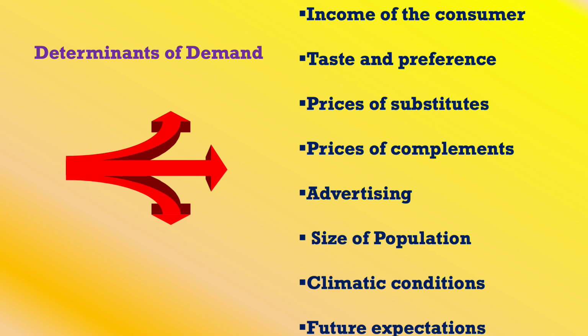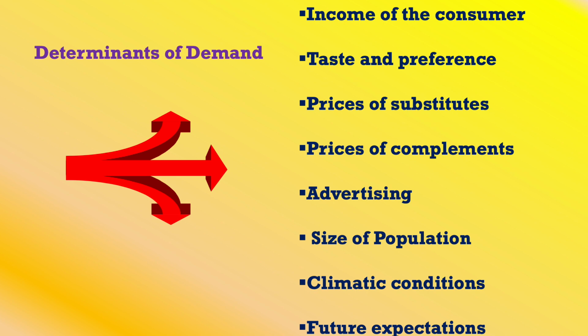Next is the climatic conditions. Based on the climatic conditions, you will be changing the demand. We all know that in winter season we go for hot drinks, that is tea, coffee, etc. So the demand for tea and coffee increases in the winter season. And in summer season we go for tender coconut juice, so the demand for tender coconut juice and similar things will be high. So based on the climatic conditions, the demand changes for the commodities.